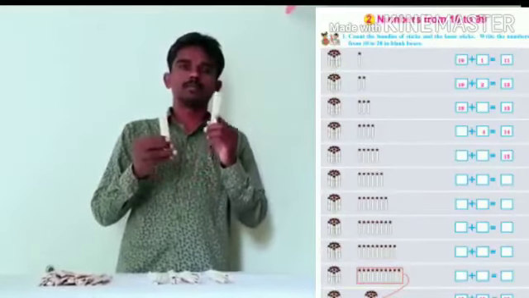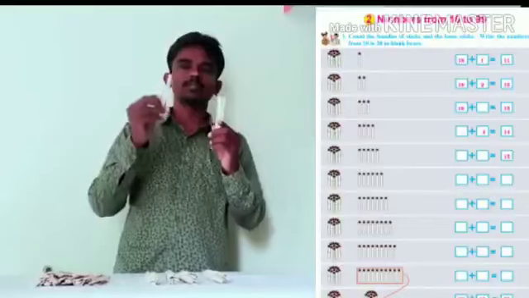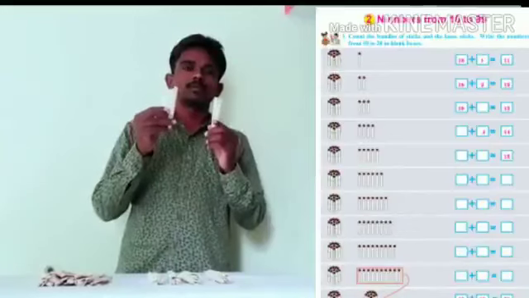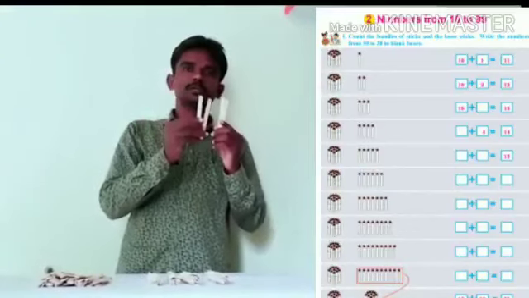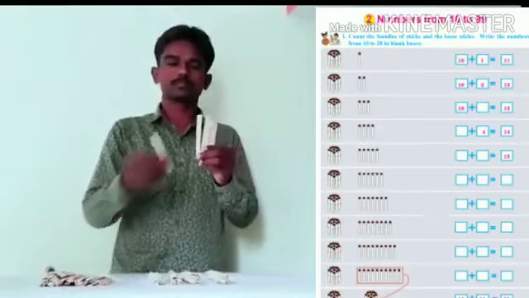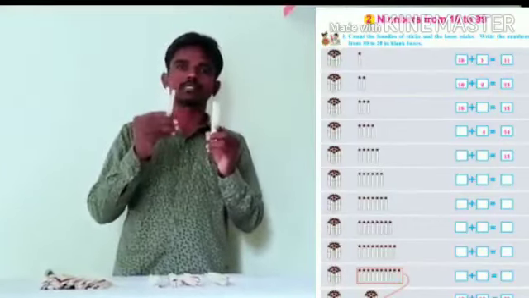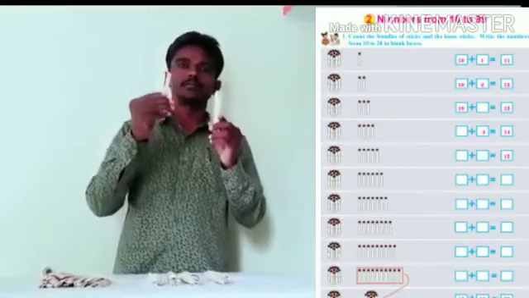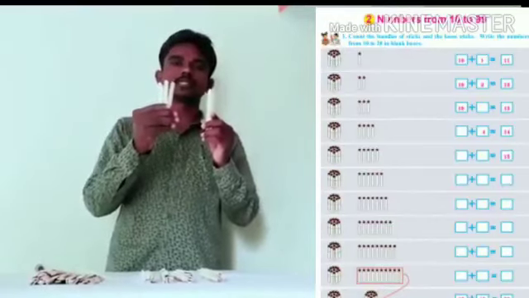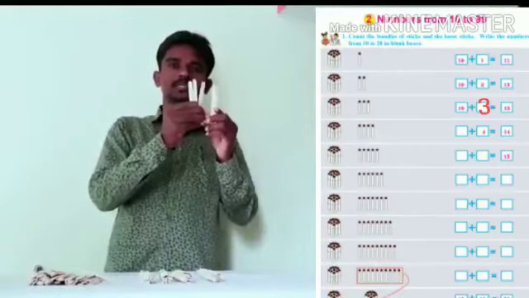Now I have one bundle of 10 sticks and 2 loose sticks. Children, can you find how many tens and ones are there? Very good. 1 tens, 2 ones are there. Total sticks 10 plus 2 equal to 12. The number is 12. Now I have one bundle of 10 sticks, 3 loose sticks. Can you say how many tens and ones are there? Very good. 1 tens, 3 ones are there. Total sticks 10 plus 3 is equal to 13. The number is 13.